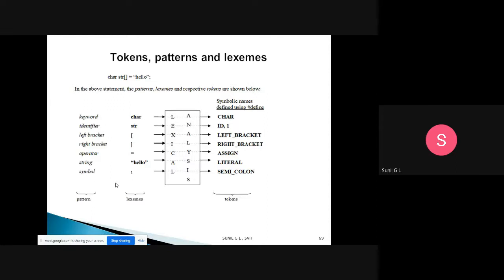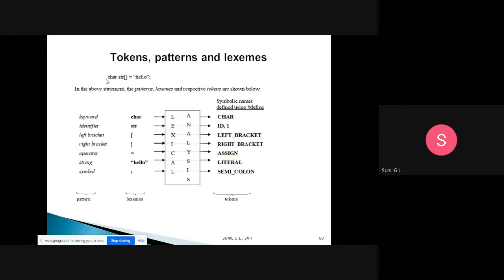Okay, so for that we are taking one example. Here I have declared char str[] = "hello". So we are declaring a character variable str, and we are not mentioning any size. "hello" is the constant we are assigning, so based on that, the str memory location will be allocated and the length of str will be assigned. Leave it with this. This is one statement that we have.